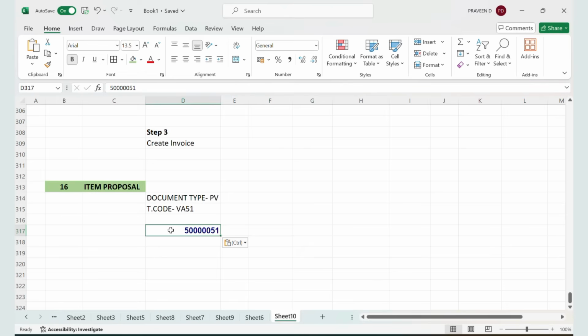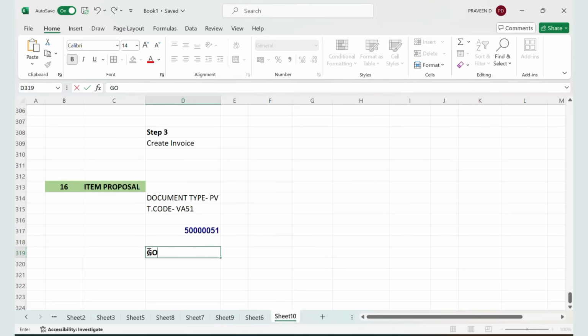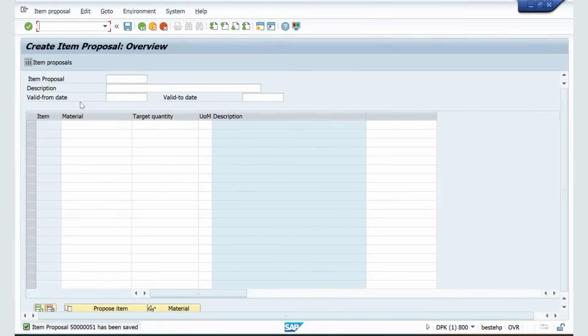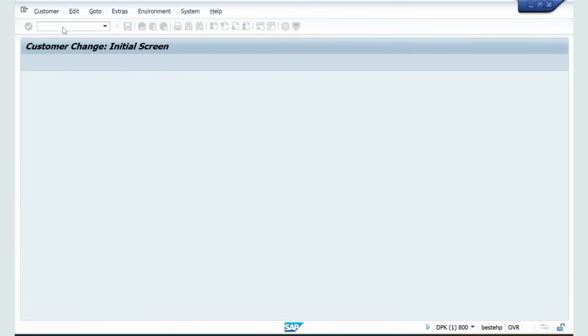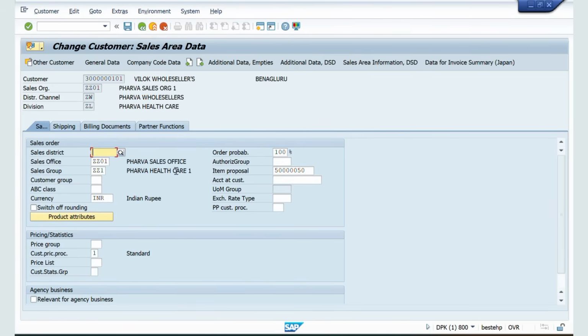Now I'll copy. So what is the next step? Go to XD02 and assign this number to the customer. Now I will go to /n XD02. Enter the customer, go to the sales area tab, and you can see item proposal. So what is the item proposal? 51. Now I will save this.